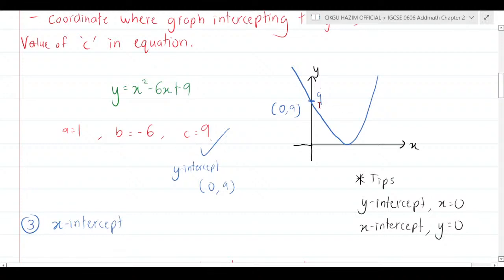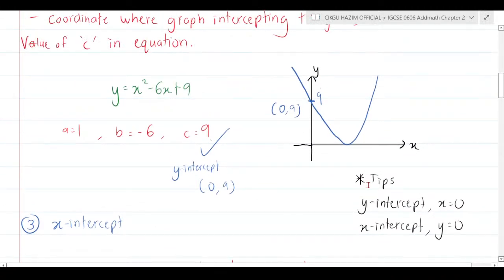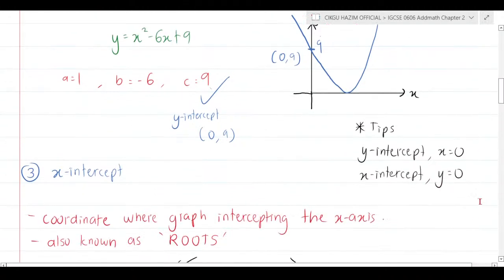So right now, how to find your x-intercept? That's why I already put the tips here. If you want to know your y-intercept, x = 0, but I already showed you an easier method, just straight away the value of c. But if you want to find your x-intercept, your y must be 0. So how to know it?